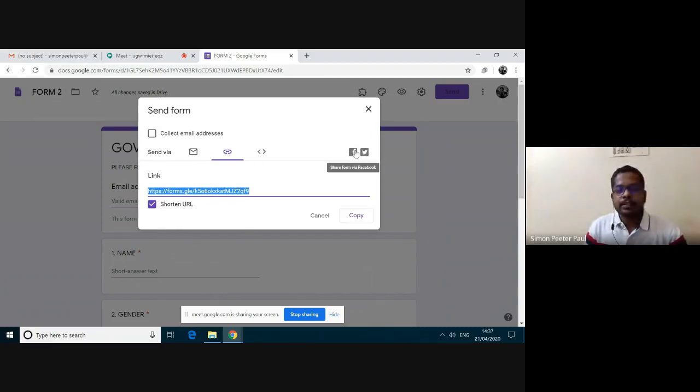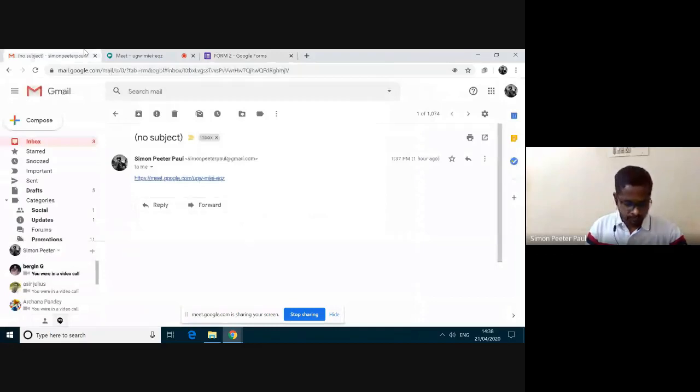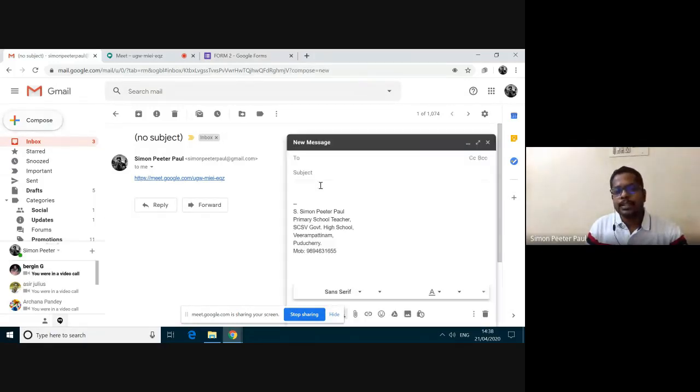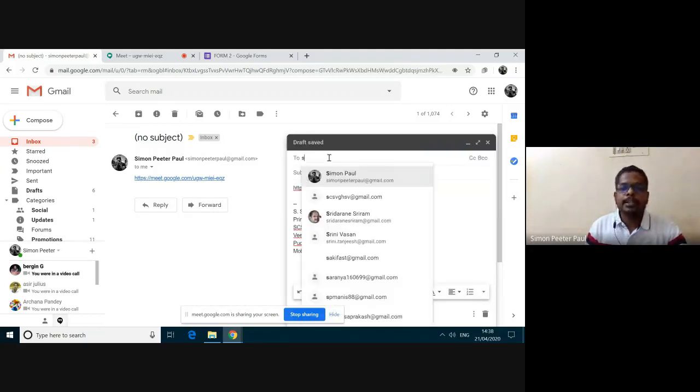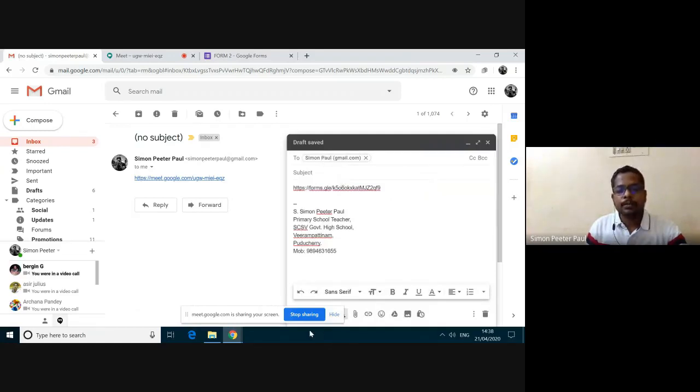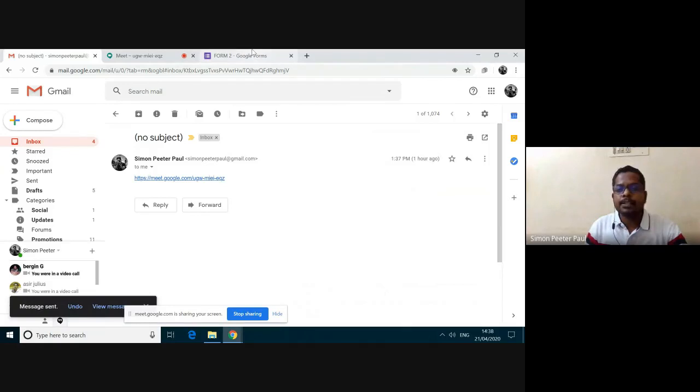You can simply share it. From here, you can share it through Facebook. When you are using your mobile, you can simply share through WhatsApp. Now I have copied this URL. I'm going to my Gmail account, and I am composing, right clicking this, and I am pasting this Google form. Again, I am sending this mail to self. And then I'm sending. Okay, let me repeat it again.